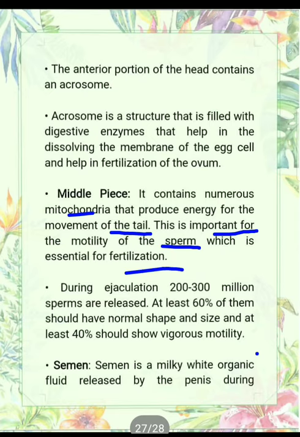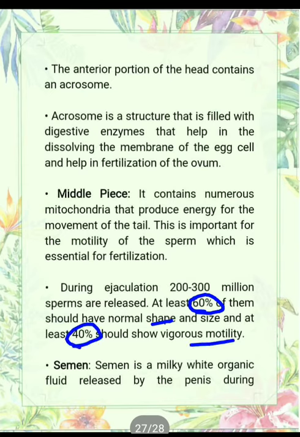During ejaculation, 200 to 300 million sperms are released at a time, and at least 60% of them should have normal shape and size, and at least 40% should have vigorous motility for fertilization. Means if 100 sperms are released, then out of them 60 sperms should have normal shape and 40 sperms should have vigorous motility for fertilization. Otherwise fertilization will not take place.